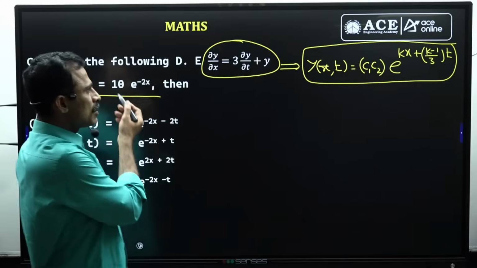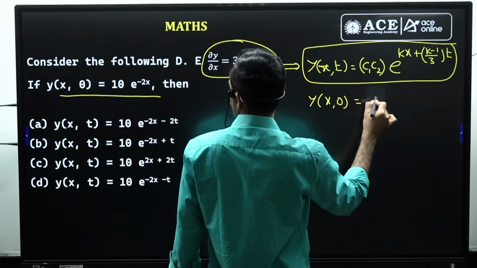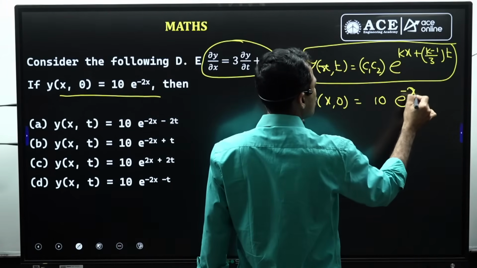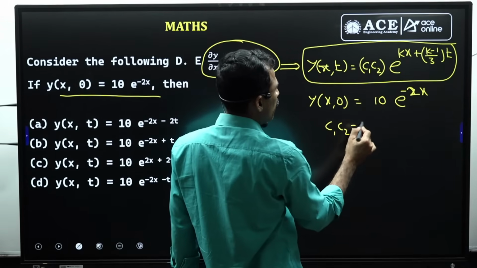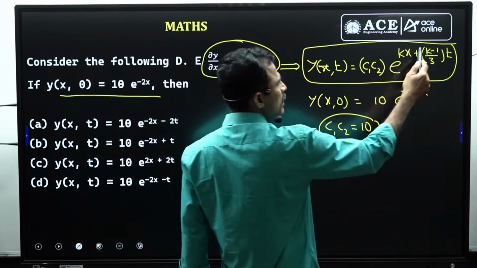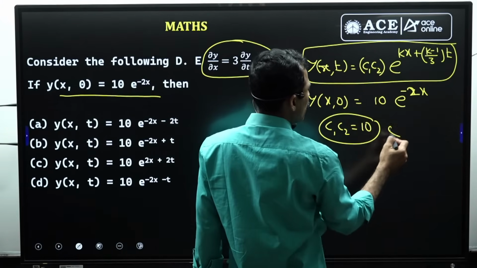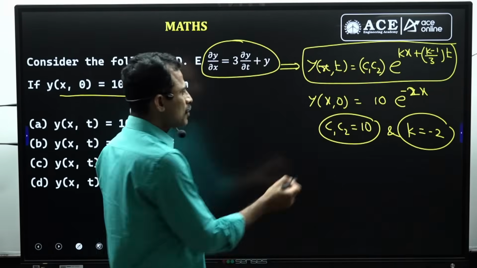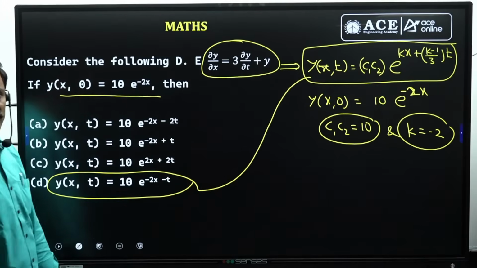Already we are given a condition, so we apply the condition. The condition is y of x comma 0 equal to 10 into e power minus 2x. So when you compare this with this, c1 c2 is 10, and comparing with this, that is, if you apply this condition, it means substitute t equal to 0. When you substitute t equal to 0, this part will become 0. Just we get c1 c2 e power kx. Comparing this with this, k equal to minus 2. Now we know the c1 c2 value and the k value, and substituting these two here, we get the particular solution. That is this option. It is the correct answer.